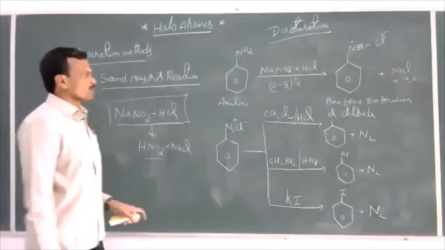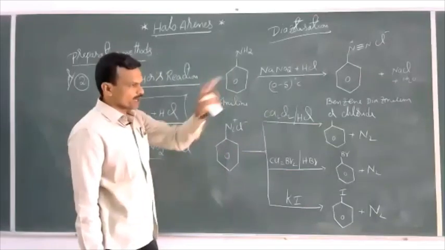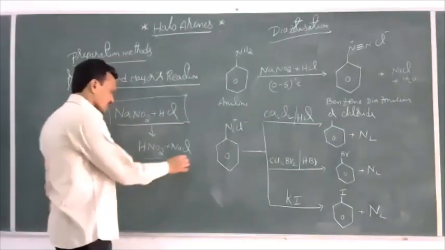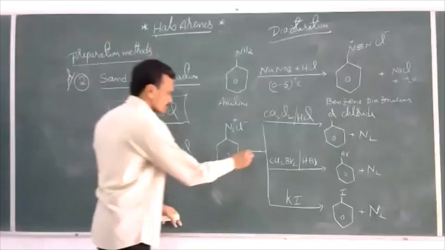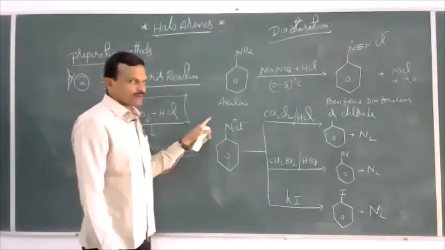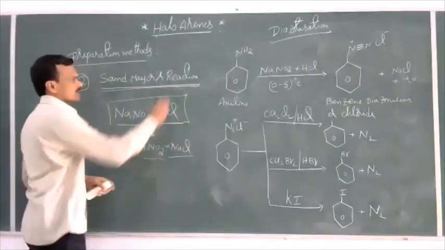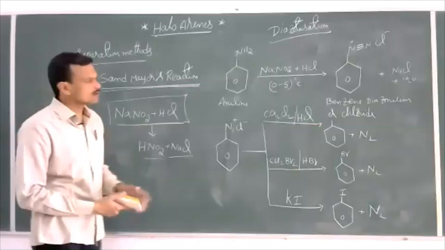Whereas here, fluorobenzene cannot be prepared by this method. Fluorobenzene can be prepared by another method that you can learn later. So this preparation of haloarenes by this process is nothing but called Sandmeyer's reaction. See once again.